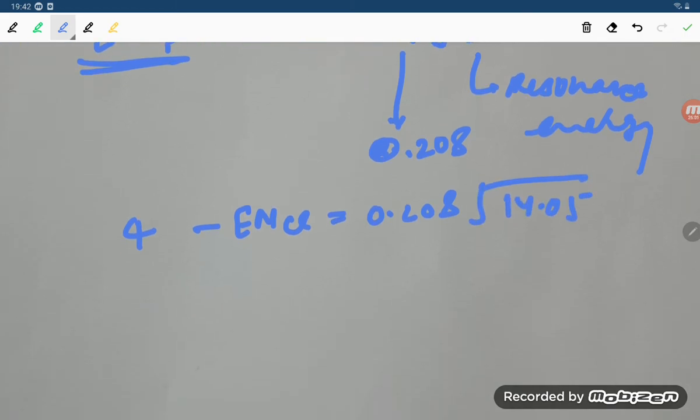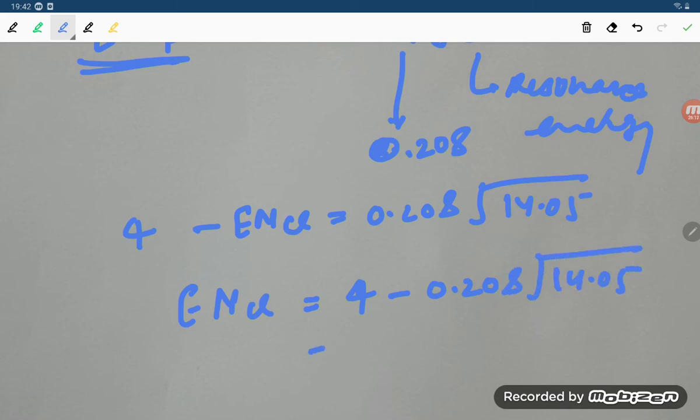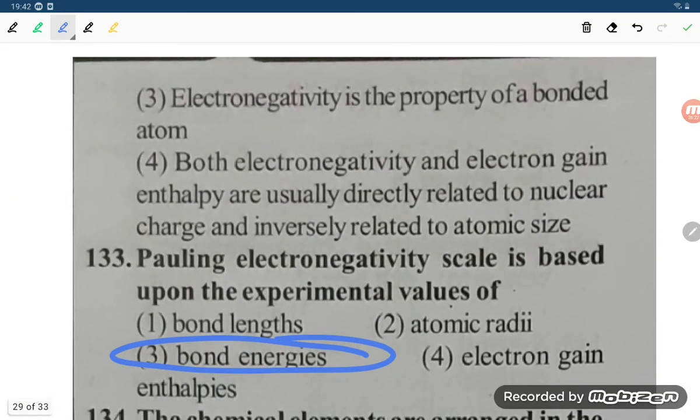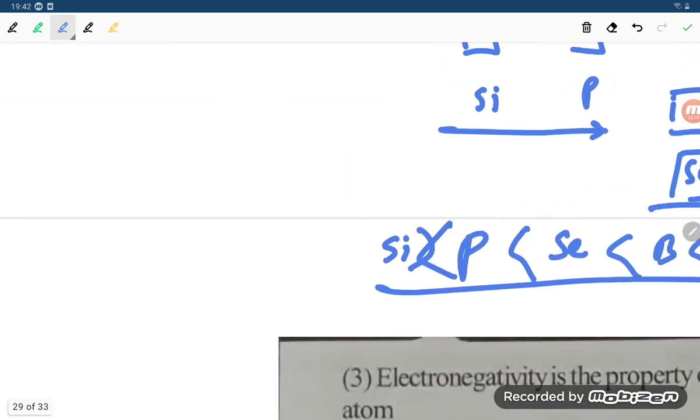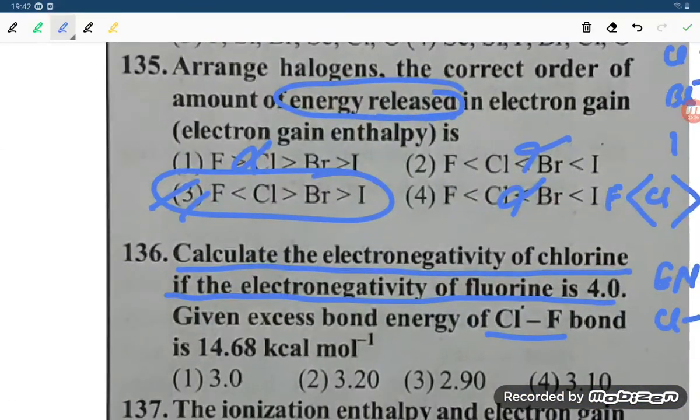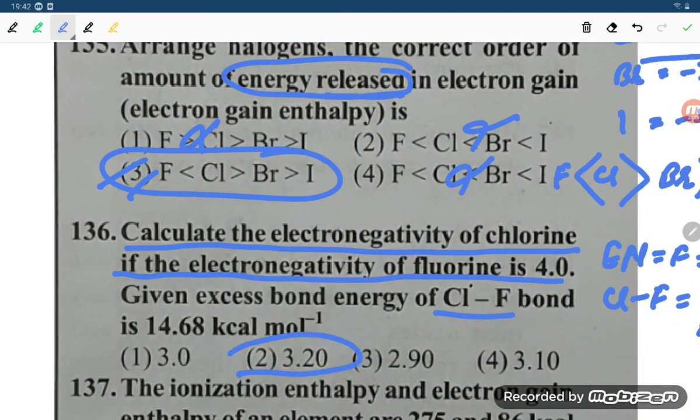So electronegativity of chlorine equals 4 minus 0.208 times root of 14.05, and if you solve it out, student, it comes to 3.22 electron volt. So the electronegativity of chlorine is 3.22. You can match with the options: option one is 3.2. The correct option is option number 2, student.